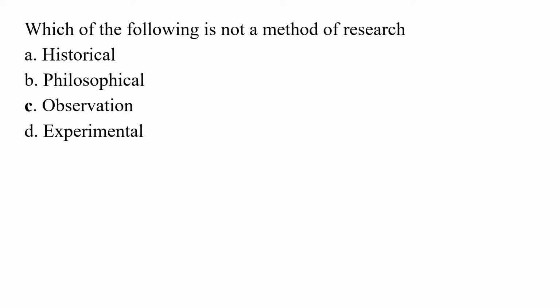Which of the following is not a method of research? So here in this question they give you 4 options and they ask which is not a method of research, for which the first option is historical, second one is philosophical, third one is observation, and the last one is experimental. So here the observation is a systematic data collection approach. Please remember this.